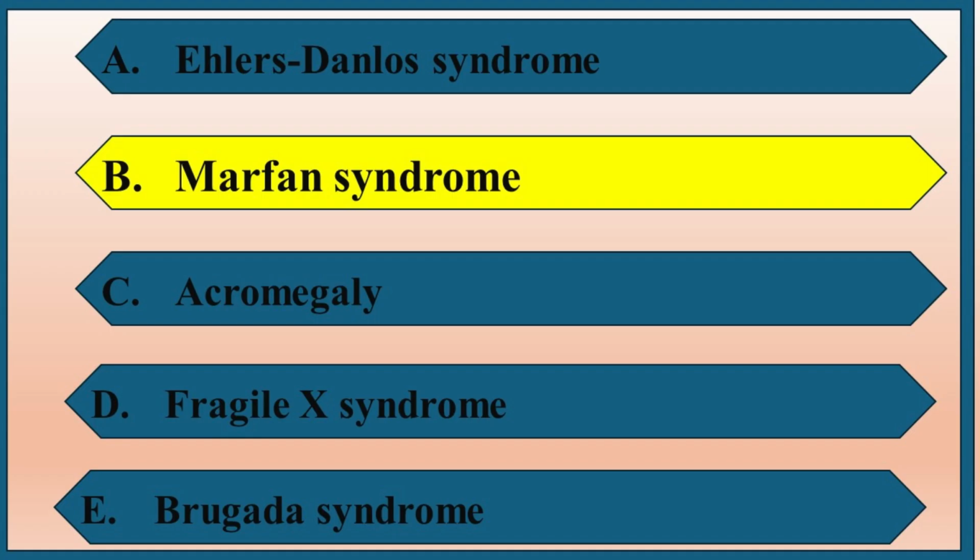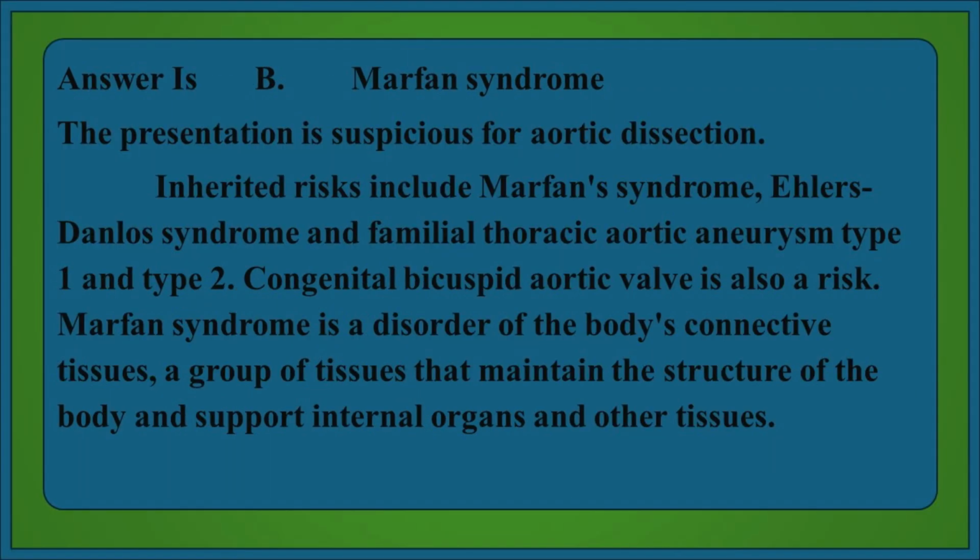The presentation is suspicious for aortic dissection. Inherited risks include Marfan syndrome, Ehlers-Danlos syndrome and familial thoracic aortic aneurysm type 1 and type 2. Congenital bicuspid aortic valve is also a risk.